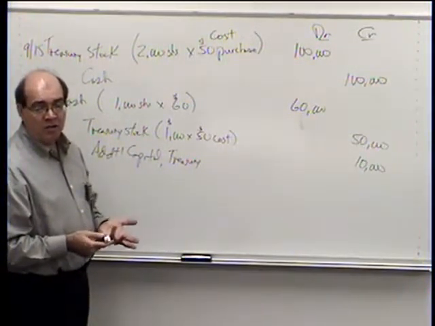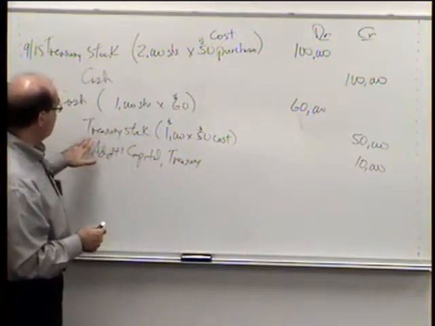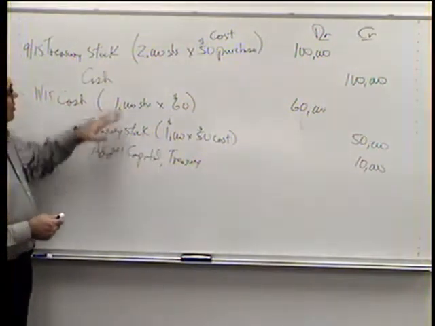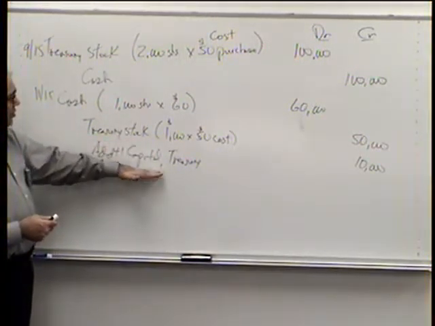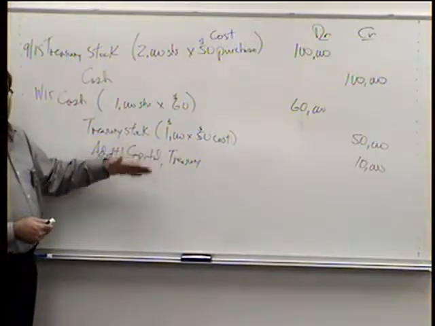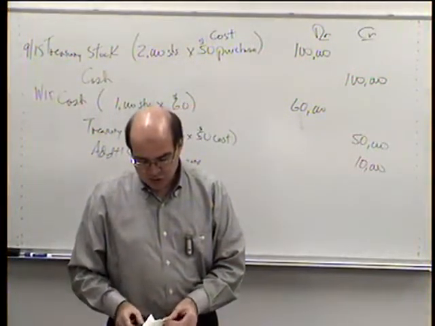GAAP rules in the U.S. don't allow companies to have gains or losses on their stock. So we always have to put it into treasury stock at cost here, and then we take it out when we sell it, and if there's more, it goes into additional paid-in capital. If there's less, it comes out of retained earnings. Okay? So that's a little bit about treasury stock.